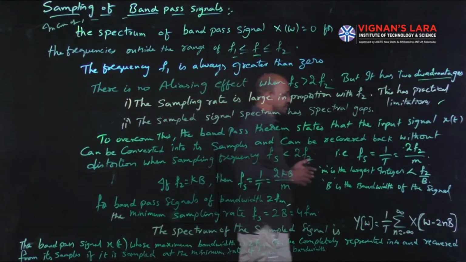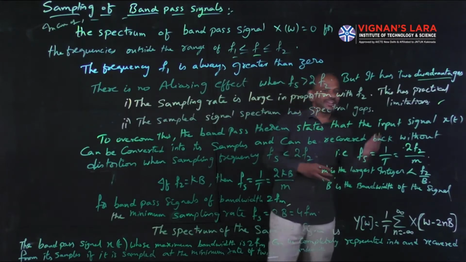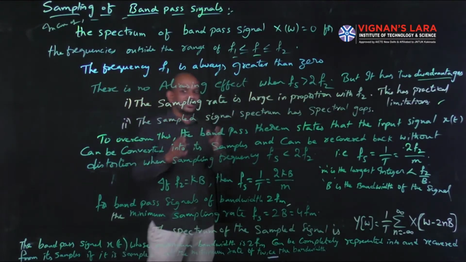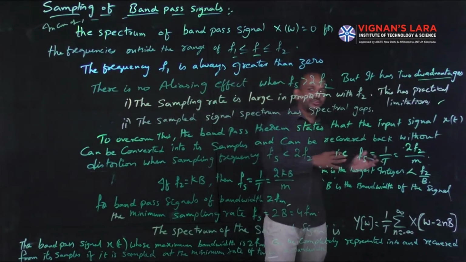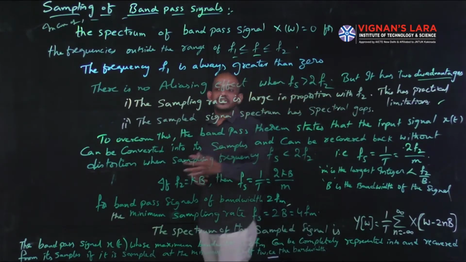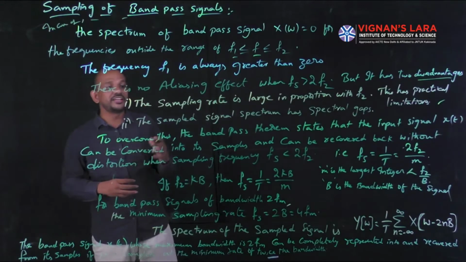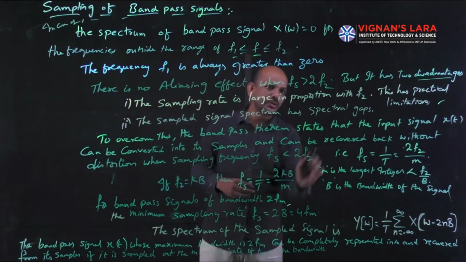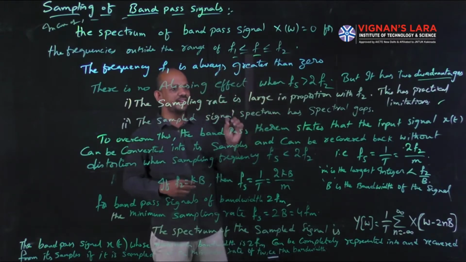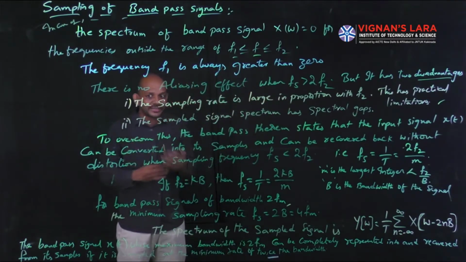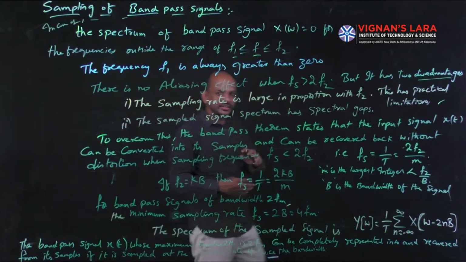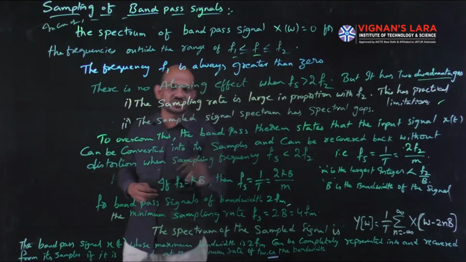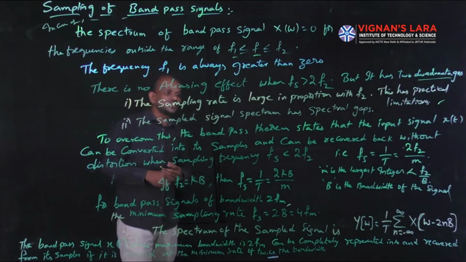That is, even if fs is less than 2f2, you can convert the input signal into samples and recover back the original signal from its samples without any distortion. That is by the band pass theorem.